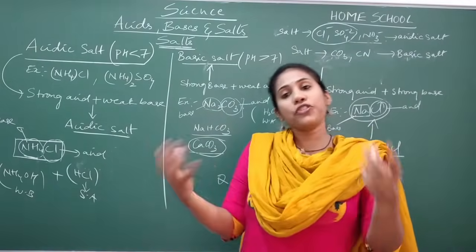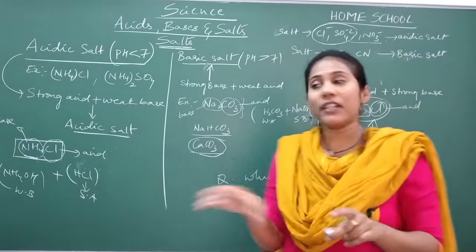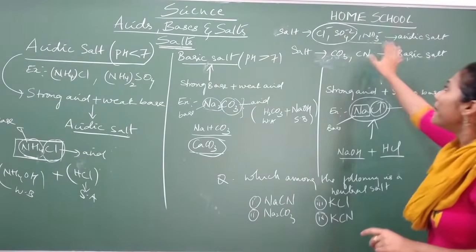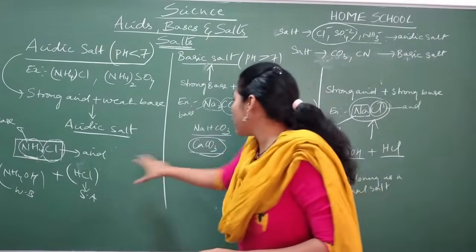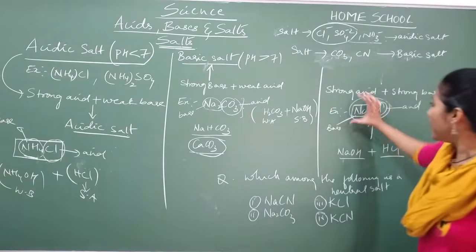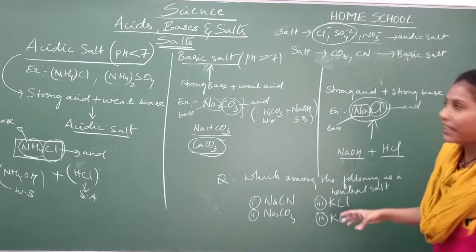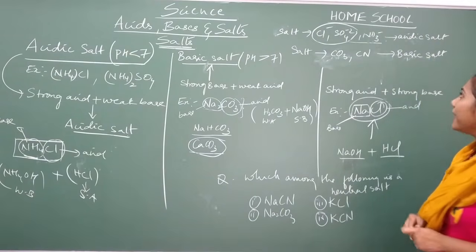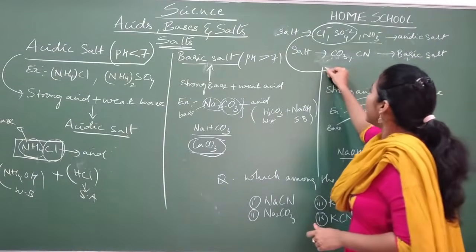You have to check the positive ion also, not only the negative ion. Most of the time, 90%, this will work out, but you have to see the other ion also. That means if the first ion present is Na or K, then it will become a neutral salt. So that point also you can write down.